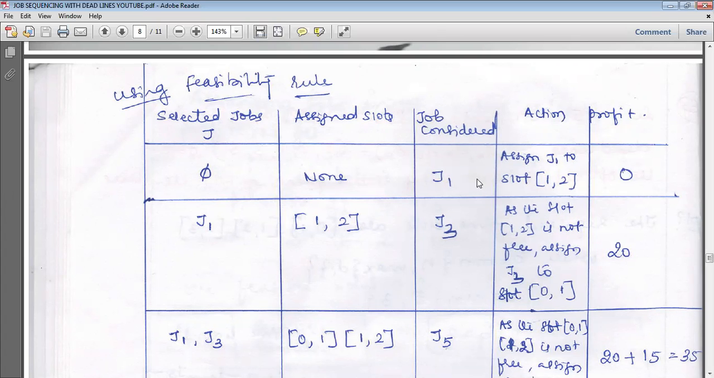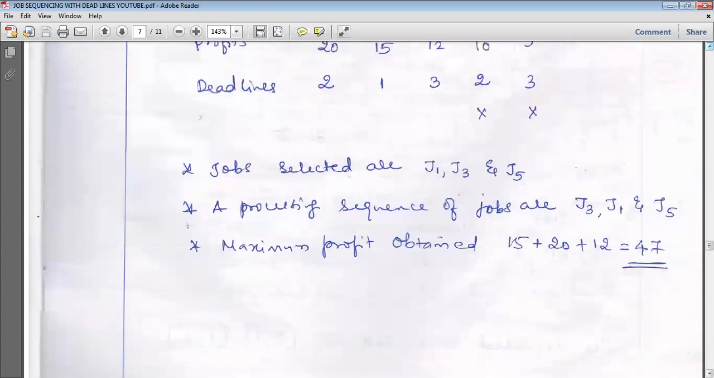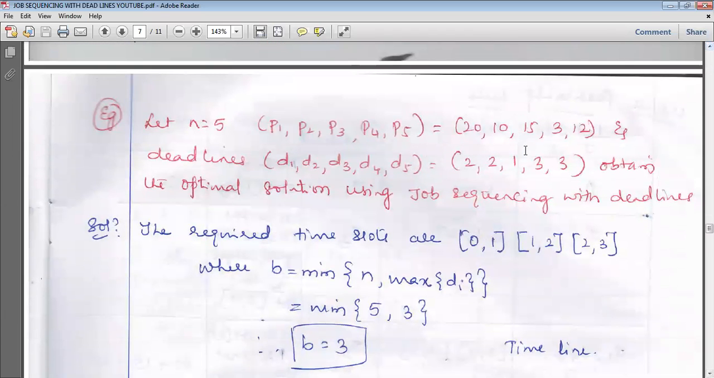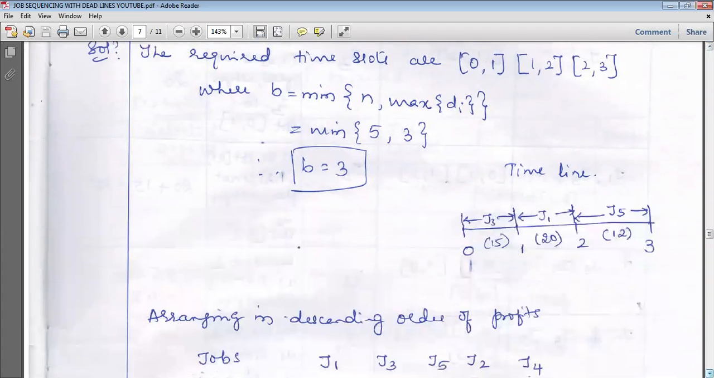So first step, first job we are going to consider. What are we going to do? Assign job J1 to the slot 1 to 2. Why are we assigning here? You check here, 1 to 2, because he is ready to wait for 2 hours. Job 1 is selected after arranging in decreasing order.